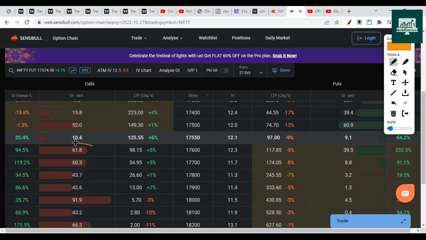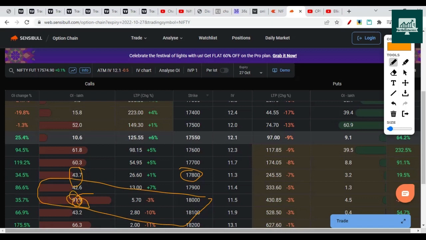Now we have two major resistances near 17,600 and 17,700. Most likely they will be broken, and the next resistance will be formed at 17,800. Obviously 18,000 is the biggest resistance, with 91 lakh call writers holding positions here. So 17,800 to 17,500 is the range for the expiry that is going to happen this month. This is what is expected to happen.